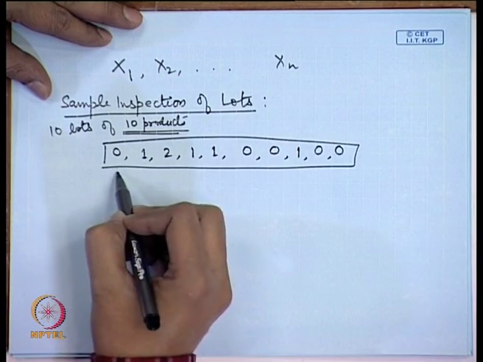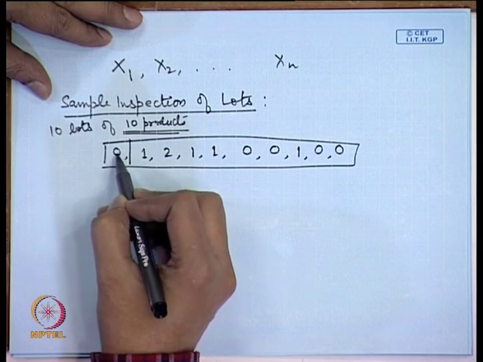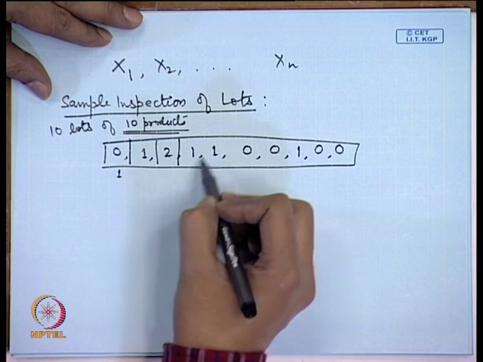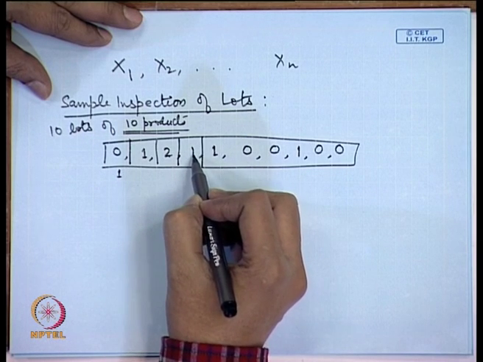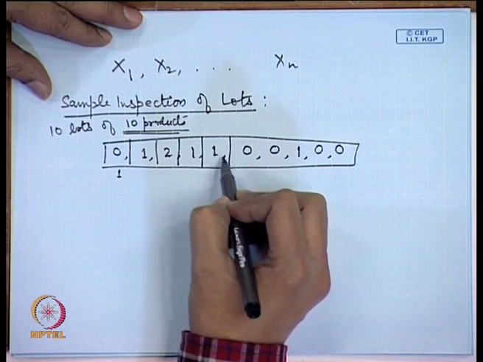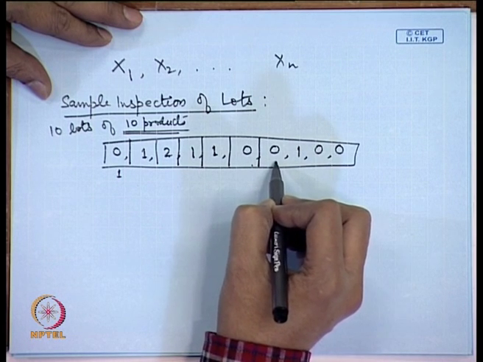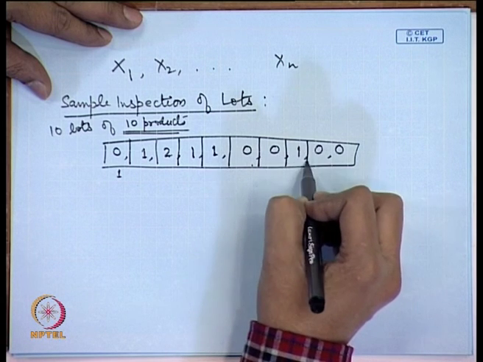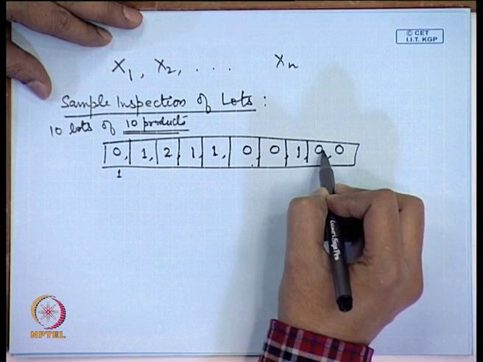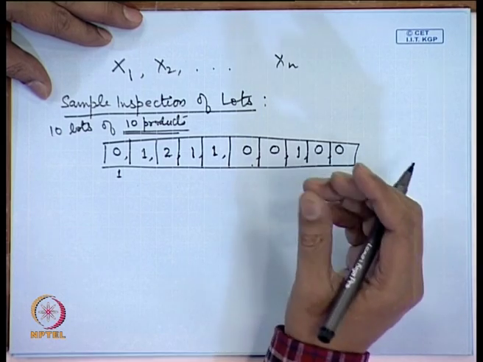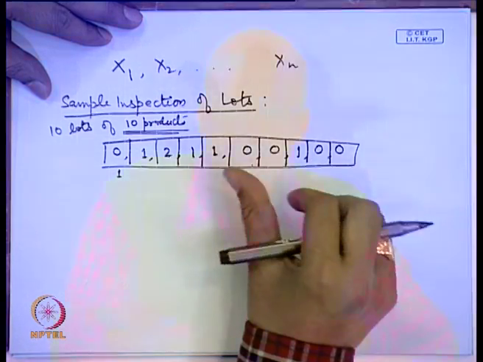That means lot number 1 had no defective, lot number 2 had 1 defective, lot number 3 had 2 defective, lot number 4 had 1 defective, lot number 5 had 1 defective, lot numbers 6 and 7 had no defective, lot number 8 had 1 defective, and lots 9 and 10 again had no defective bolts, according to the criteria that has been fixed by the quality control manager for that particular product.